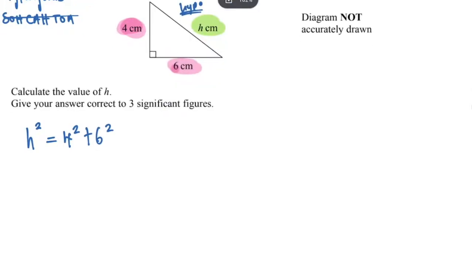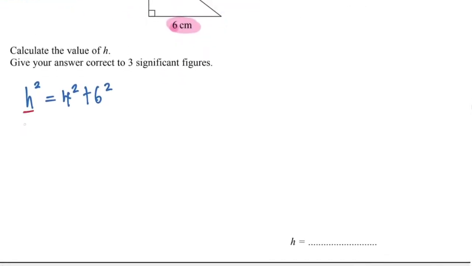And then how do you get H? What do you do with this power of 2? The power of 2 becomes a square root. We take it to the other side, because we want H to be alone. It'll be a square root of everything, so the square root of open bracket 4 squared plus 6 squared. Then you can now get H.